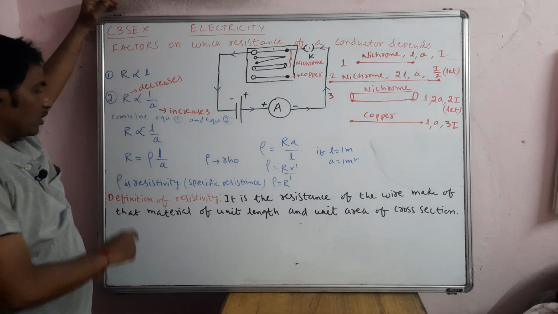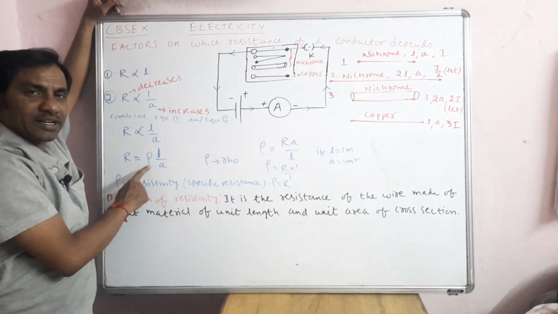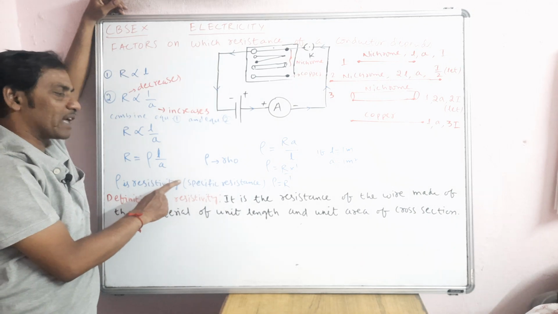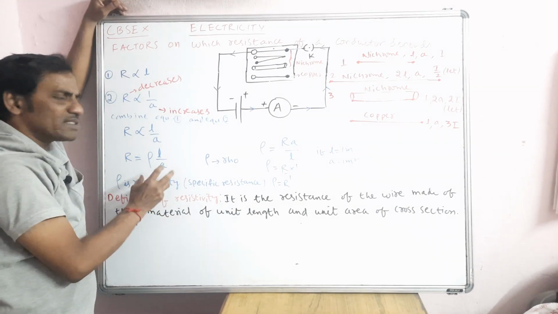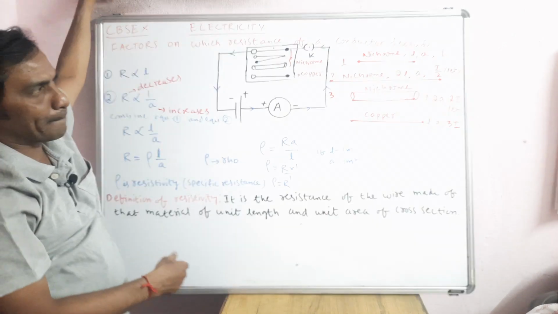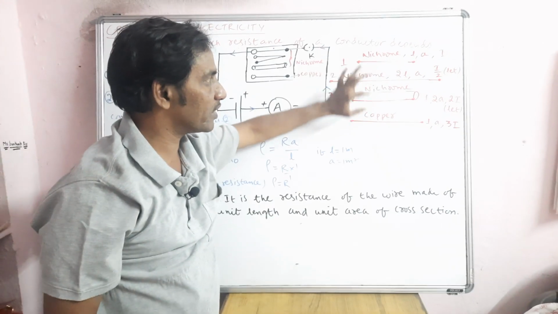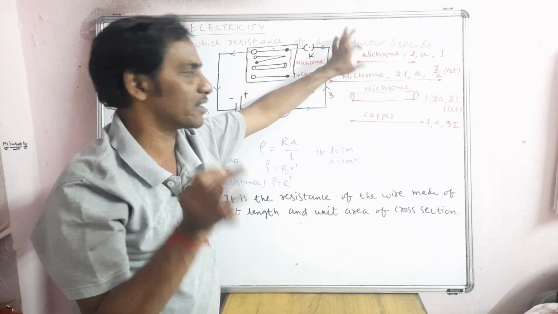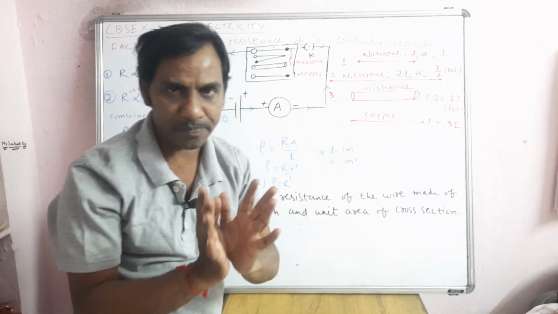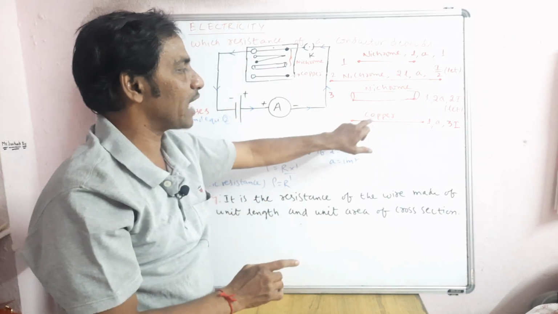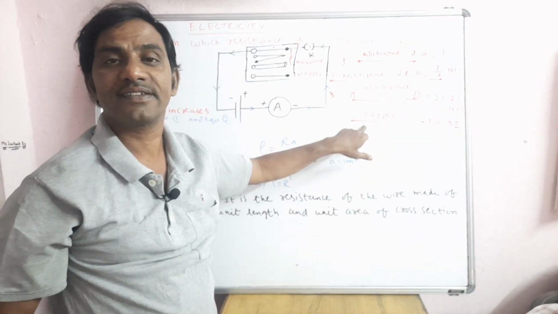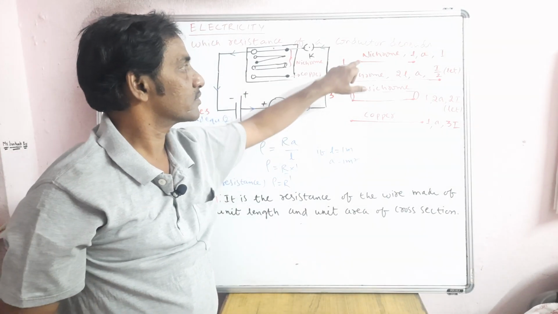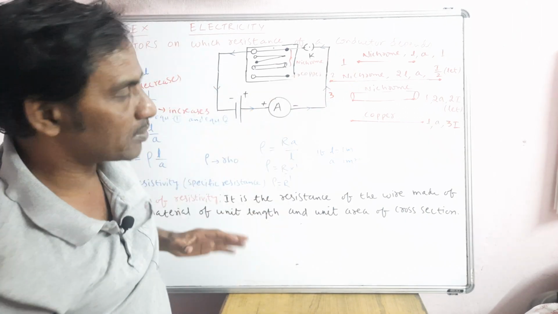This rho is nothing but resistivity, and the other name of resistivity is specific resistance. It is the nature of the material. Compared to the first nichrome wire and the copper wire, we are changing only the material, while length and area remain the same. Because of the change in material, the current increases, which means copper has less resistance than the nichrome wire. So you have to remember that.